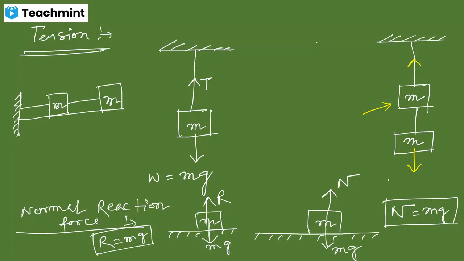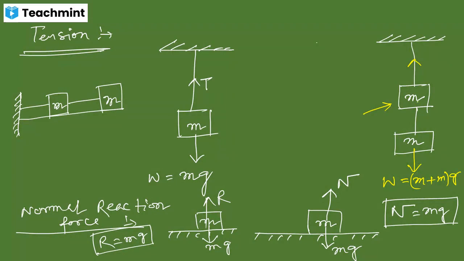What is the total weight, can you say? I just want to know the total weight that is acting in the downward direction. Everyone, what is the total weight? Now, whenever you want to find the total weight, just find the total mass. How many masses are attached? Two masses are attached now. So m plus m I should write, so (m plus m) multiplied by g. This is the total weight which is acting in the downward direction.